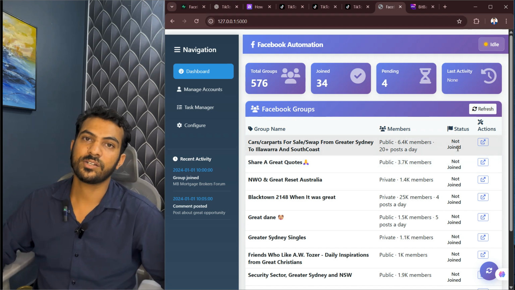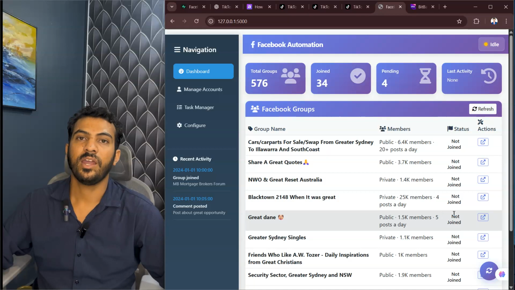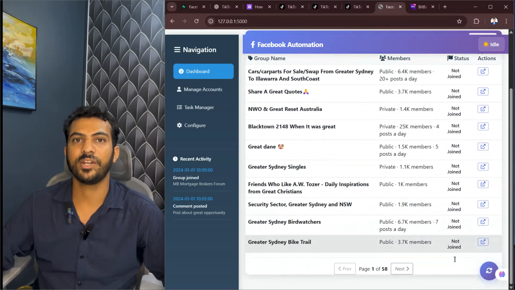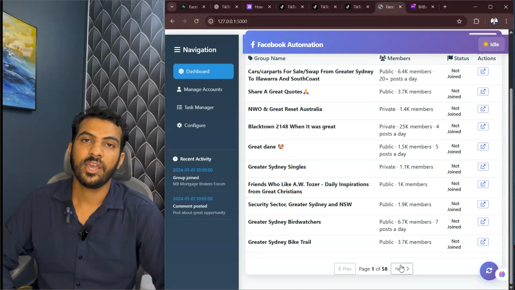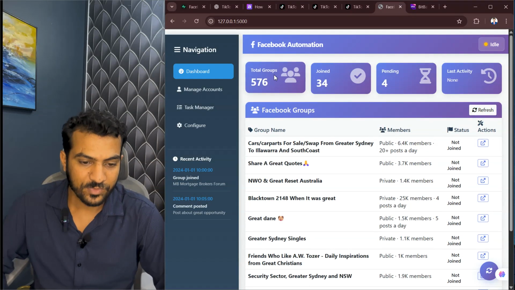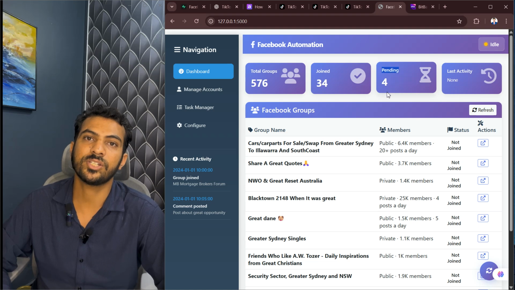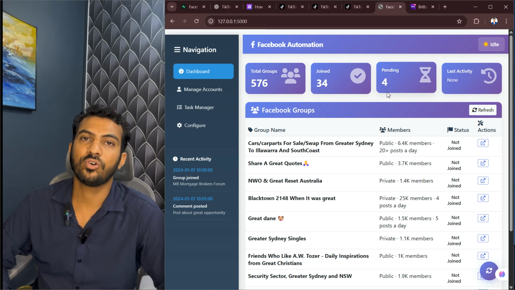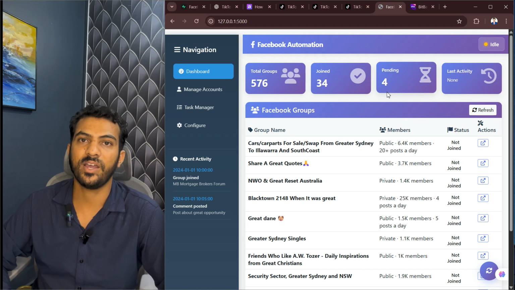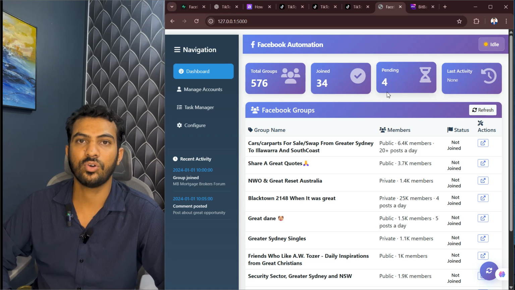We also have their status in the front end, joined or pending. When we click on the join button and successfully join that group, the status is updated in the DB as joined or already member. In the pending section we see pending requests. Private groups have different configurations from public groups. Public groups allow us to join automatically by just clicking the join button.